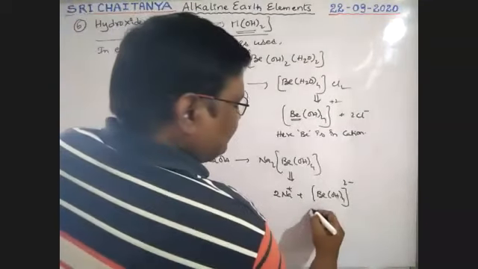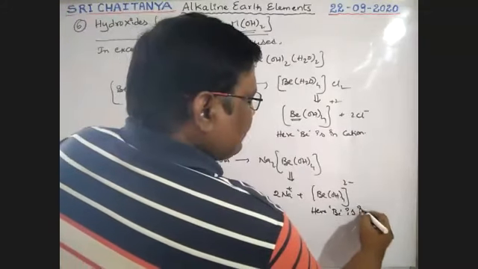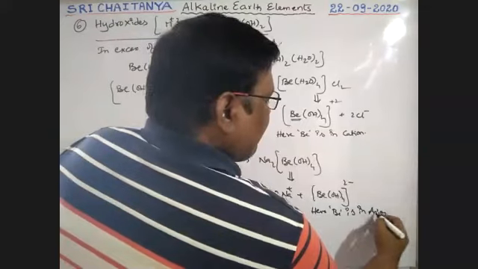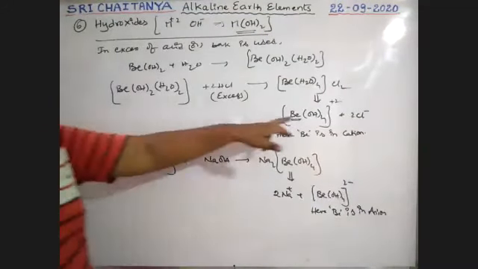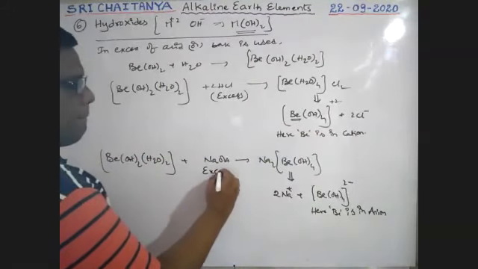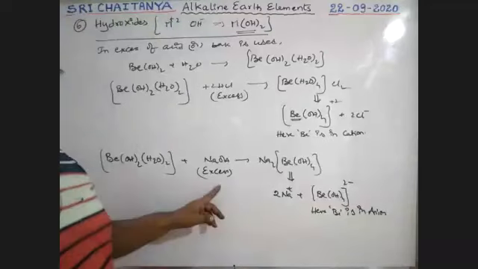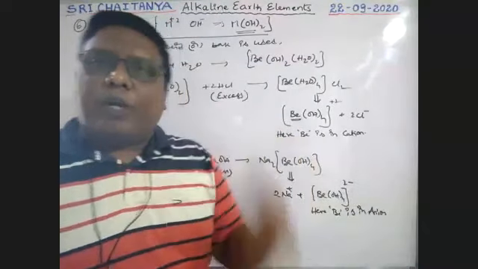Here beryllium is in the anion. In excess of HCl, beryllium is available in the cation; in excess of NaOH, beryllium is available in the anion. These are very, very, very important points, boys.